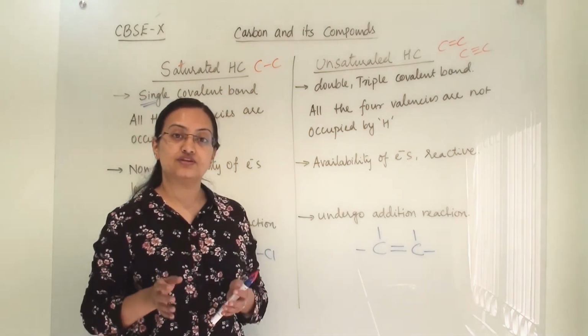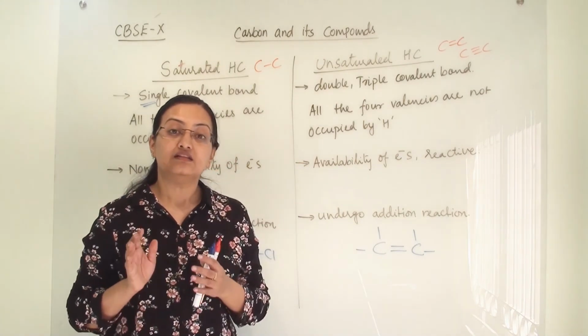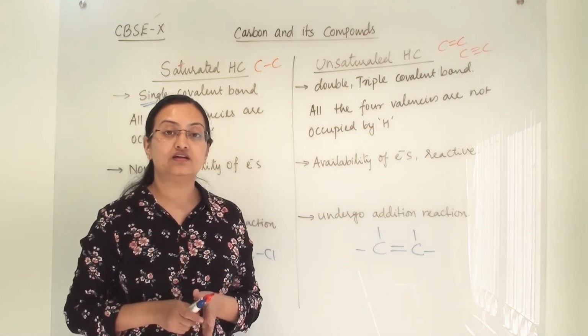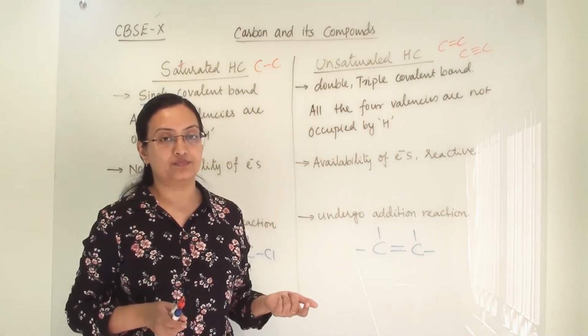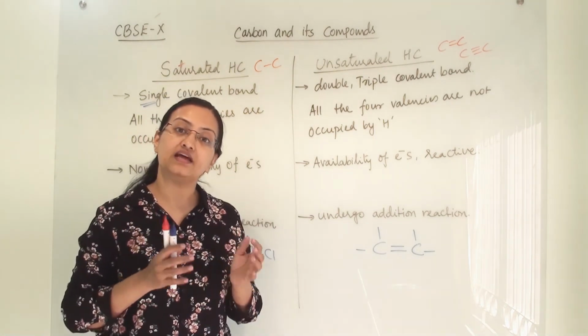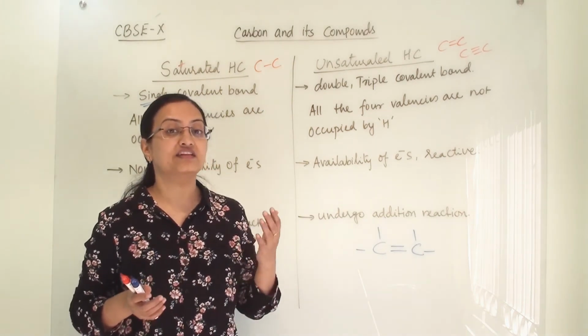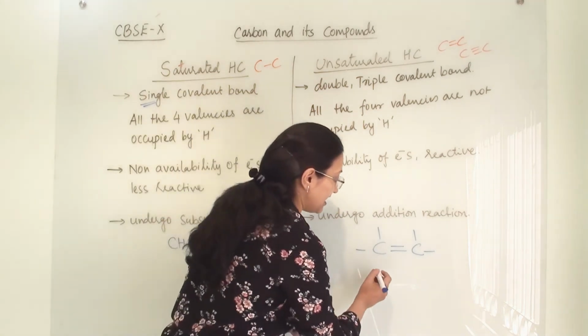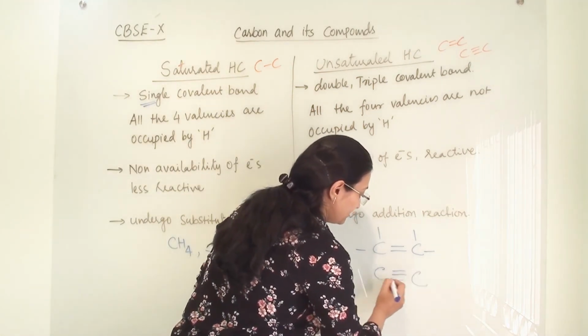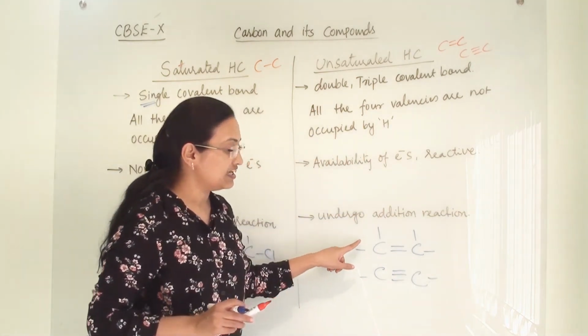So under saturated hydrocarbons, the alkane series will come, and under unsaturated hydrocarbons, alkene and alkyne will come. Now among alkene and alkyne, alkynes are more reactive compared to alkenes, because in alkyne there is a triple bond and here there is a double bond.